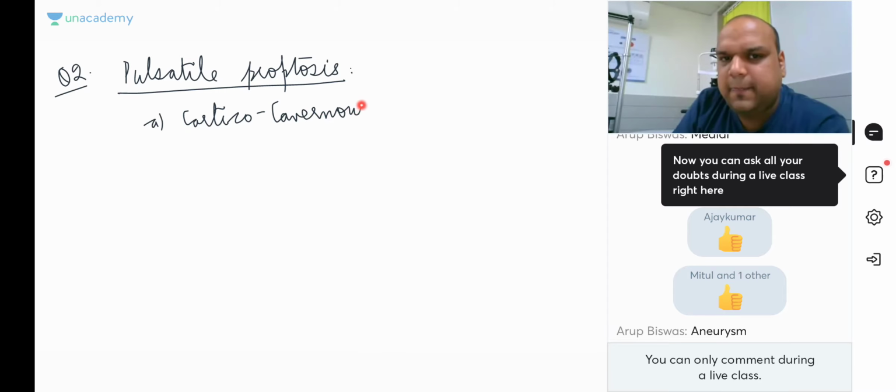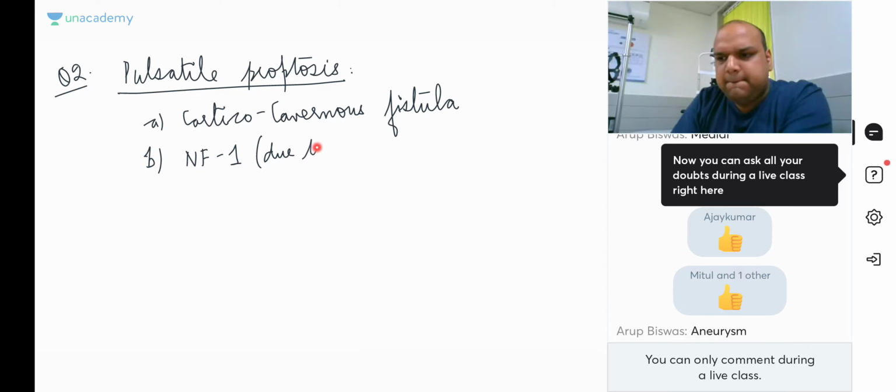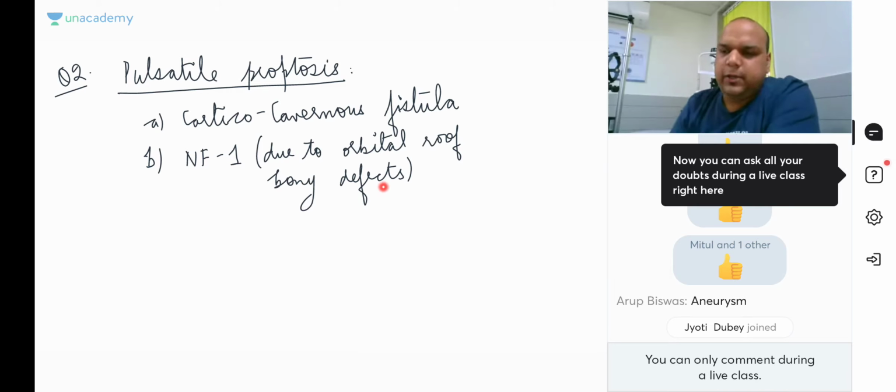Keratico-cavernous fistula. Okay, everybody? Keratico-cavernous fistula. Or the other cause of pulsatile proptosis can be neurofibromatosis 1, due to orbital roof bony defects. Orbital roof bony defects are usually found in neurofibromatosis 1. They also lead to pulsatile proptosis, but the usual answer is keratico-cavernous fistula.